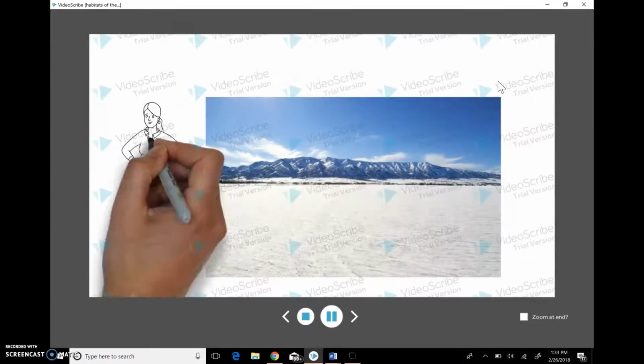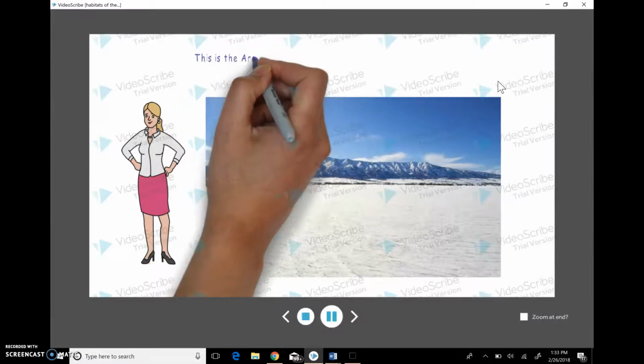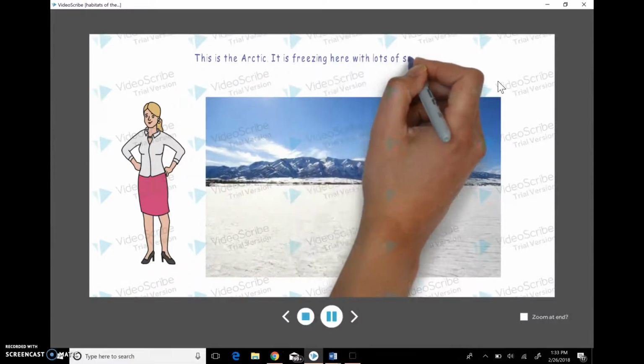This is the Arctic. It is freezing here with lots of snow and ice. This place also doesn't have too many organisms because of its harsh environment.